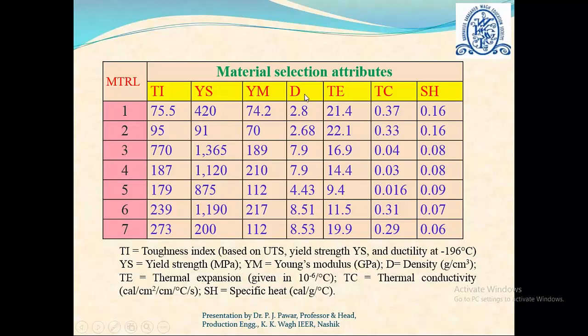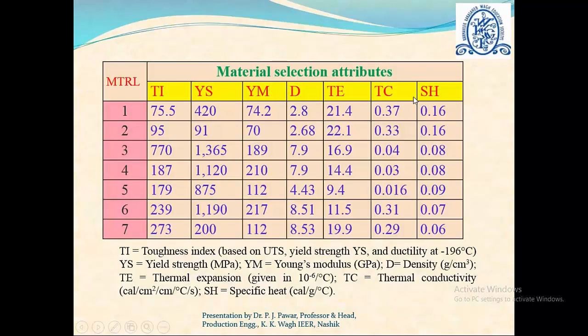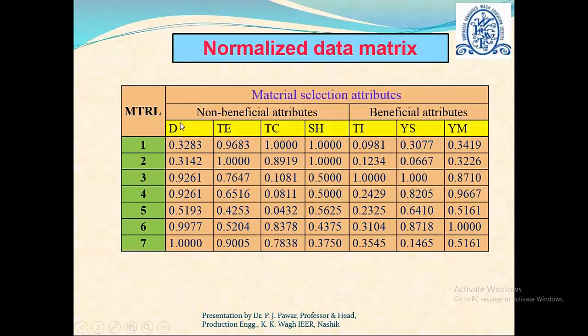Whereas density, thermal expansion, thermal conductivity and specific heat are properties for which lower values are desired. Therefore these are the non-beneficial attributes. So here we will write the non-beneficial attributes first and then the beneficial attributes. This order is very important as we are going to assign the coefficients to all these attributes.